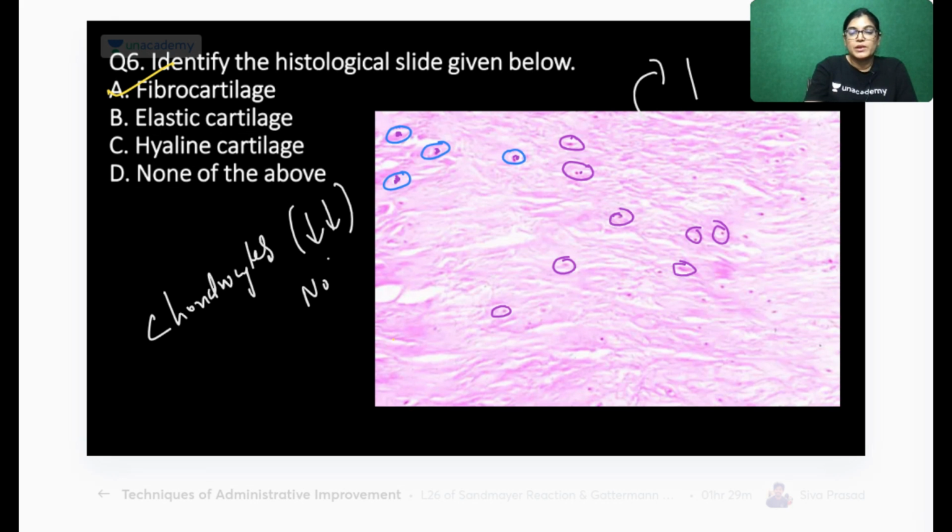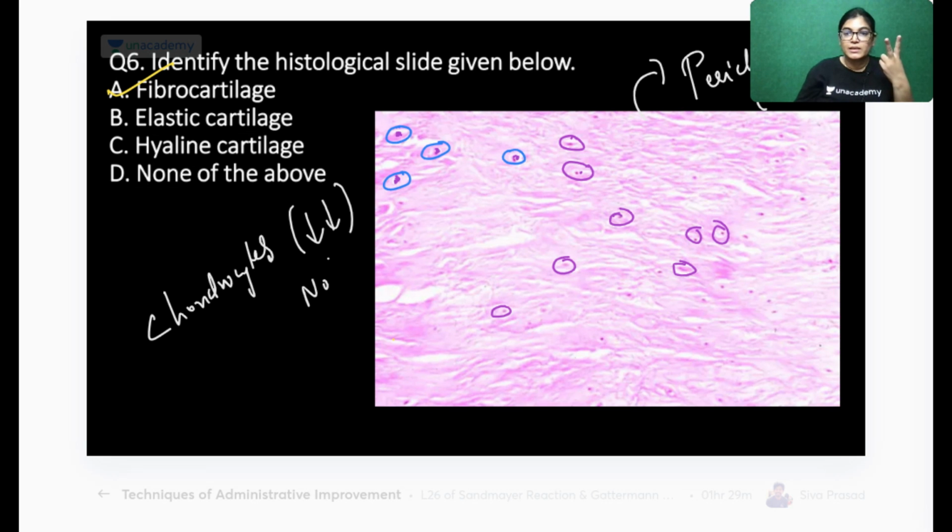Also, can you see the outermost covering, the perichondrium? Perichondrium is the outermost covering of cartilage, which is negative here. Negative means it is absent. It is not having any kind of perichondrium covering, and we know that perichondrium is a layer which provides origin to the chondroblast, which further matures and changes into chondrocytes.